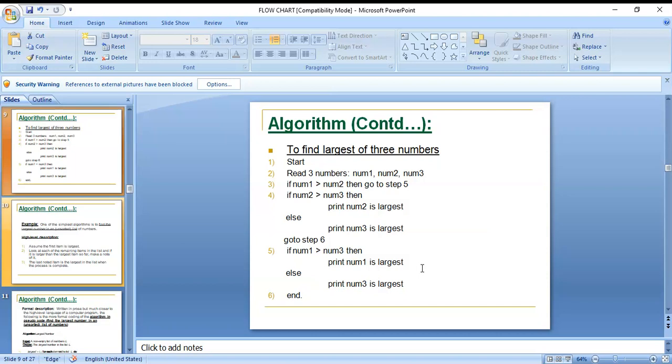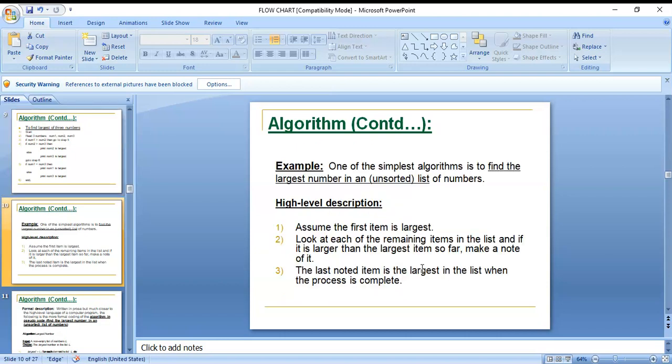Okay. Next, here you can see an algorithm to find the largest of three numbers. For that purpose you mention start first. Each and every algorithm starts with the start step and ends with the end step. Next, the end keyword and start keyword. There, read three numbers. Reading values, in C programming, you can scan, and writing, here you can use the printf statement. Okay, next